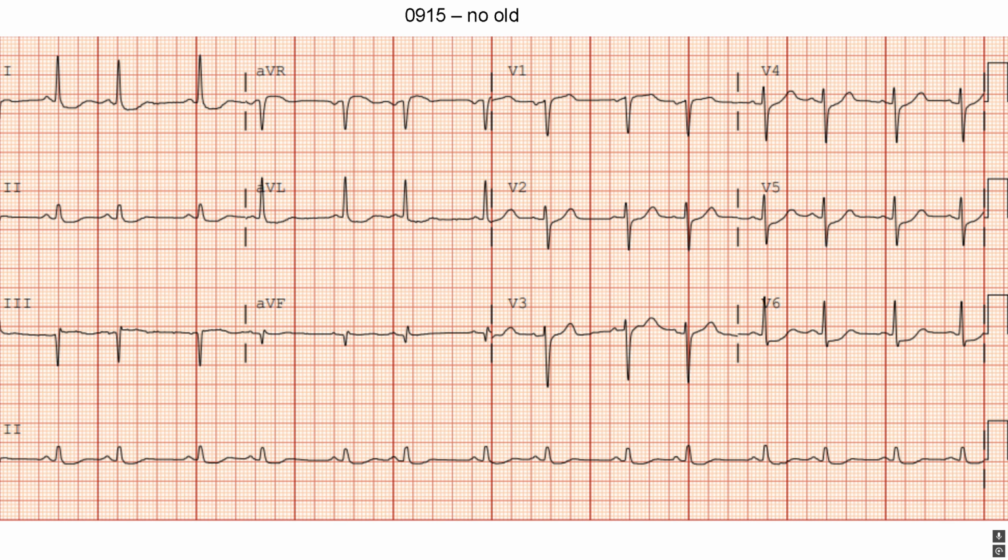Here's the EKG Dr. Hartle has. Again, there's nothing old to compare to. I recommend you pause, write down your findings, and think about what your interpretation is.